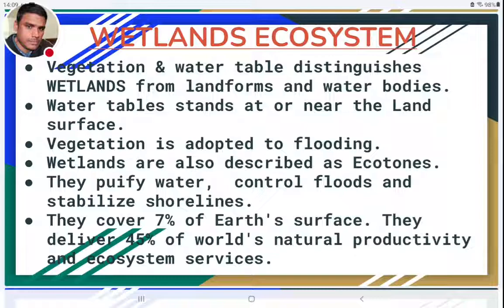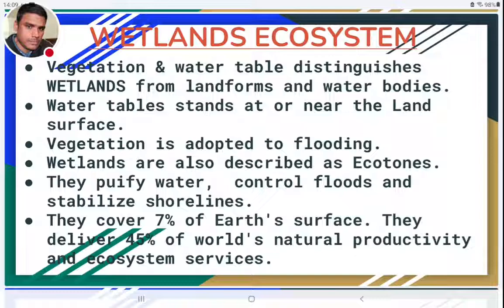Vegetation is also another important deciding factor. The vegetation present in wetland ecosystems cannot be seen in the remaining ecosystems, including other aquatic ecosystems. Very specific, peculiar plant types will be there in these wetlands.